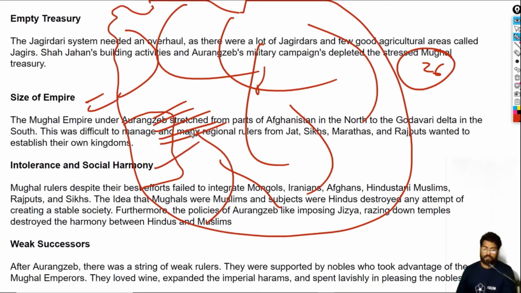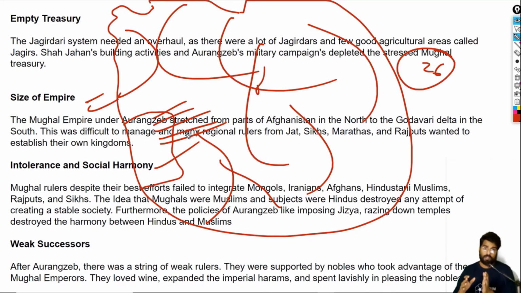Now, intolerance and social harmony. The Mughals were always viewed as invaders. Even though rulers like Akbar, Shah Jahan, even Jahangir tried their best to show that they are with the people, that they are Indians, even though they took pride in being Mongols, they tried to show that they were born of Indian mothers. They are as Indian as the rest of the subjects. But that didn't really appeal to most of the people.